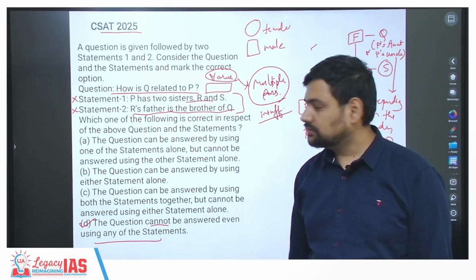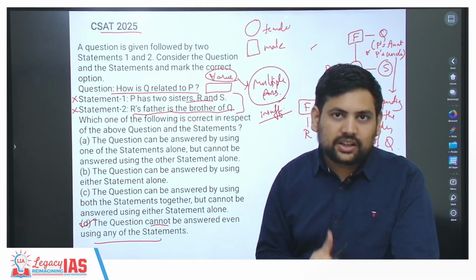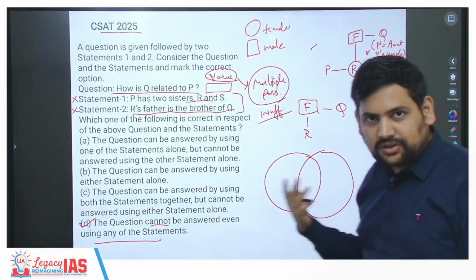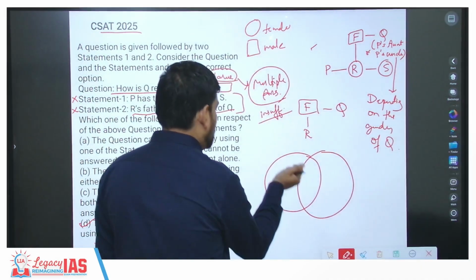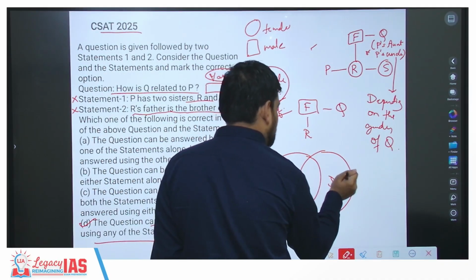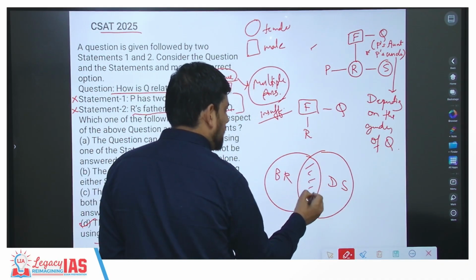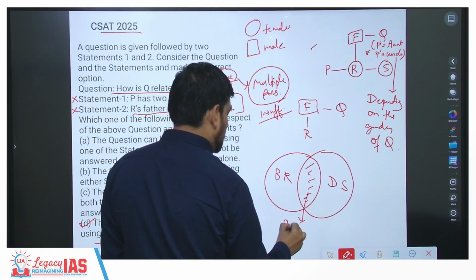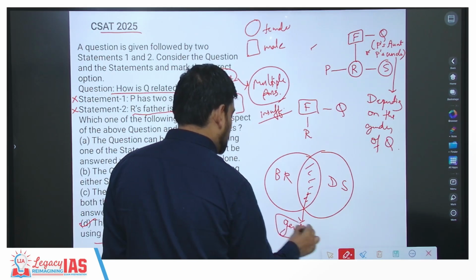Understood? Now, so gender, if you see, we have also done more questions related to this. So if you see blood relations and you see the question type as data sufficiency, at this intersection if you see some question, gender is the main thing.